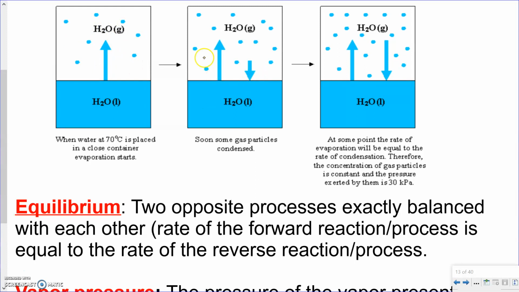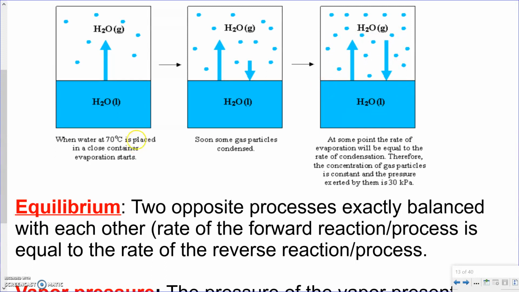Okay, from there, as the vapor builds up, it's going to start condensing back into its liquid form. And eventually what's going to happen is the amount of water that turns into gas and the amount of gas that turns into water is equal to each other in terms of rate, meaning let's say 2 molecules of water turn into gas at 1 second, therefore 2 molecules of gas turn into liquid during that 1 second time frame as well.